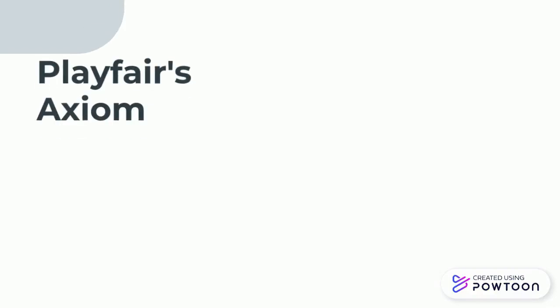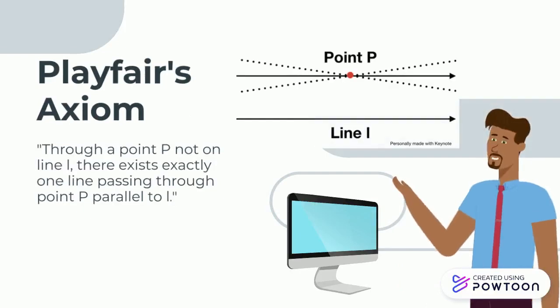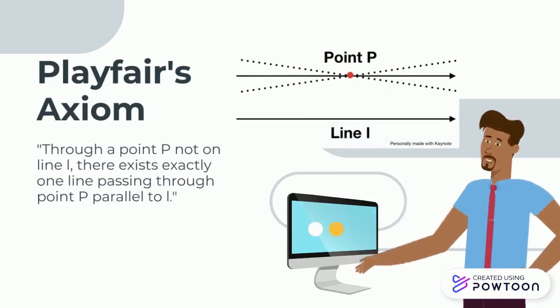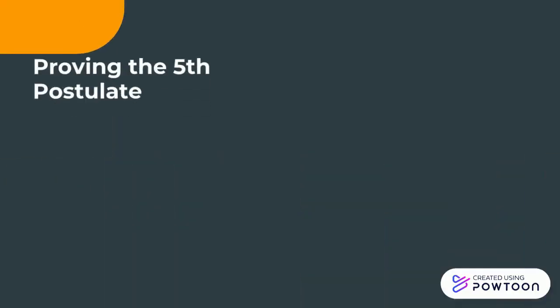Now let's quickly go back to Euclid's fifth postulate in its most popular form, Playfair's axiom. Through a point P not on line L, there exists exactly one line passing through point P parallel to L. This postulate continued to plague mathematicians nearly 2,000 years after its introduction.